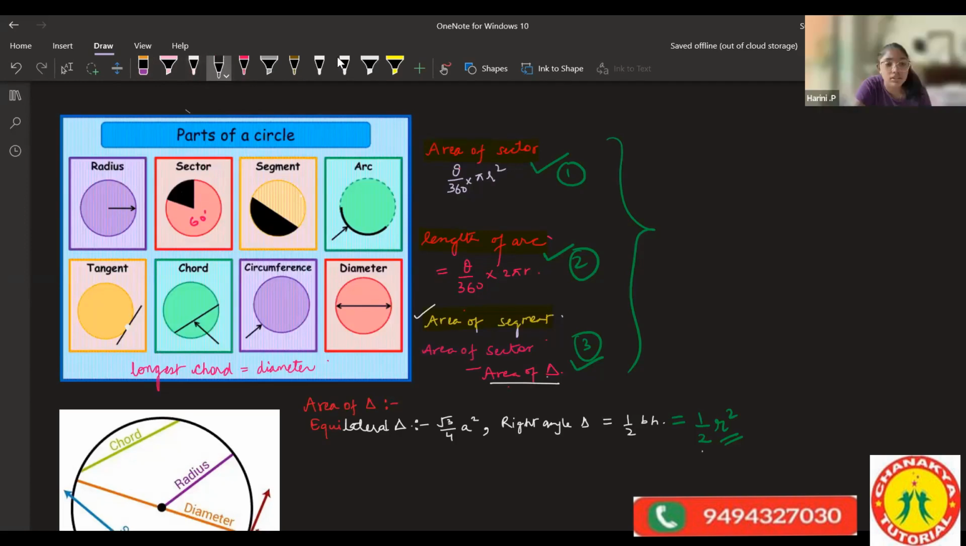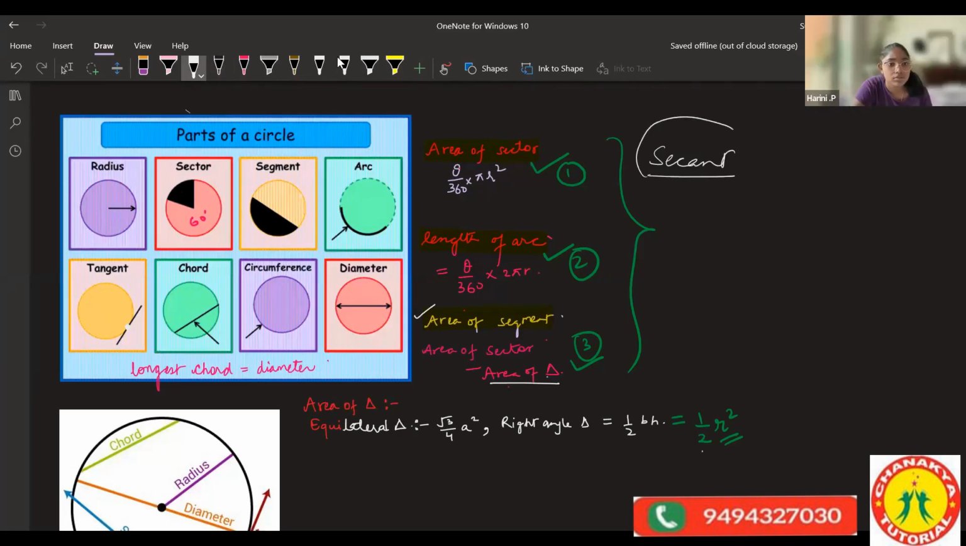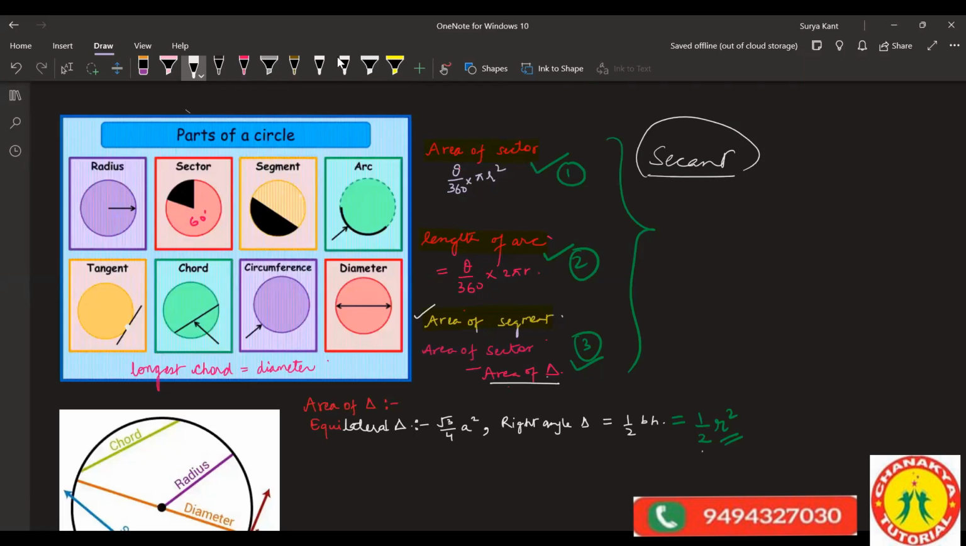Then what is secant? A line which, sorry, a line which passes through 2 points of a circle. If it's a circle, right? Any one of you can tell me what is this? This is your secant. Okay.